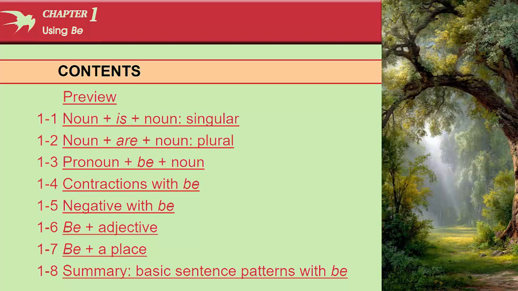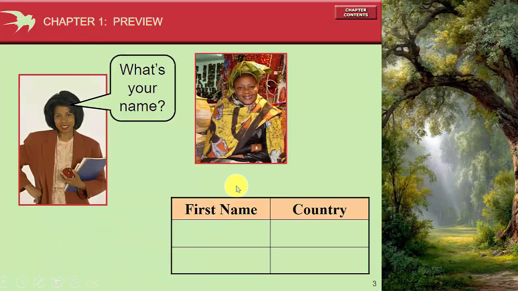Noun is noun, noun are nouns. So this one is singular, plural. We call this one not a verbal sentence but a nominal sentence. So sentences can be divided into nominal and verbal. In that sense, we use to be to make it nominal. So in nominal sentences we have singular and plural sentences, and then pronoun, be, noun, contraction, negative be, adjective, a place, and then summary.